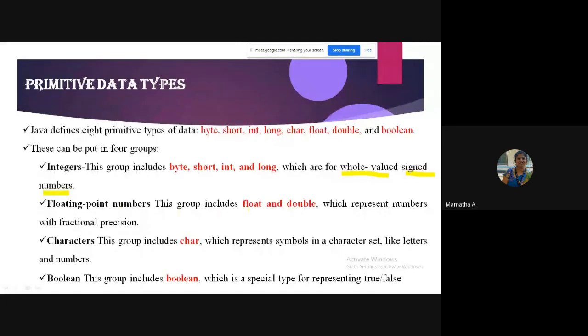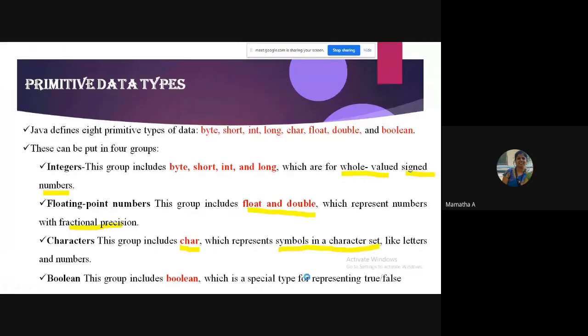Floating point numbers, we have float. You all know it represents fractional precision too. Next is character. The character represents symbols in the character set, like letters and numbers: A, B, C, D. Various characters, we will see that. Boolean is special, representing true and false. Okay, just remember, we'll see that in further slides. Then the size and the range of values it can hold.